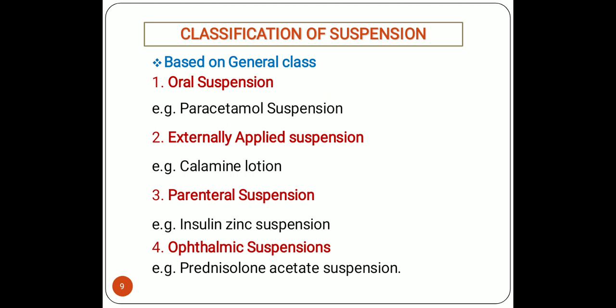For example, calamine lotion. The third category is parenteral suspension. Parenteral suspensions are administered by the parenteral route. These suspensions should be sterilized as they have to be injected directly into the systemic circulation.